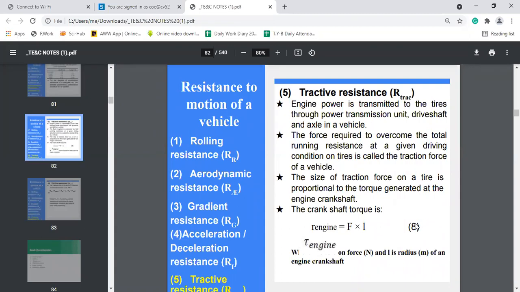Whatever force is required to overcome the total running resistance at a given driving condition on the tires is called the traction force of the vehicle.